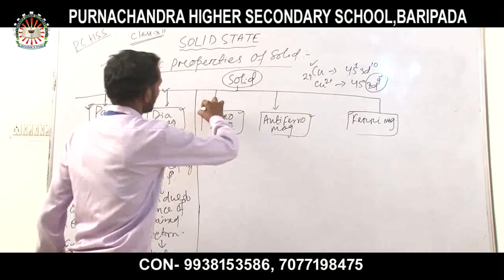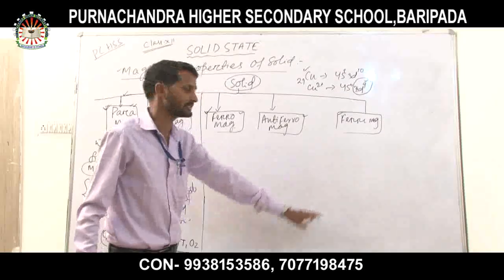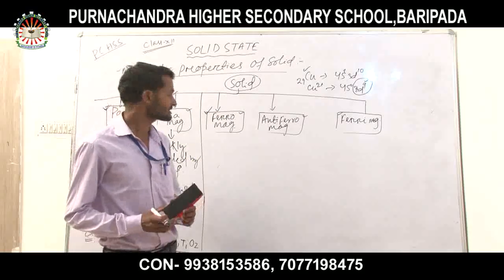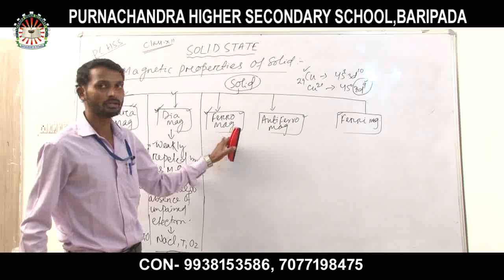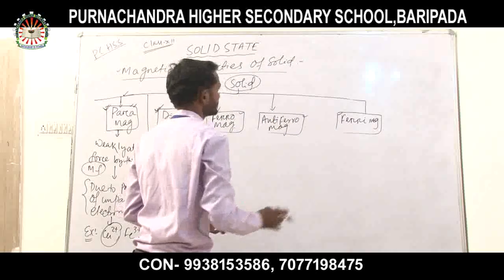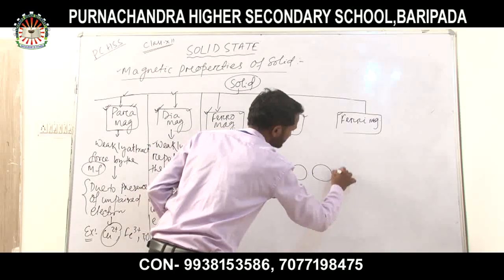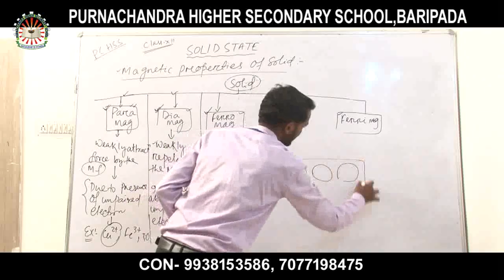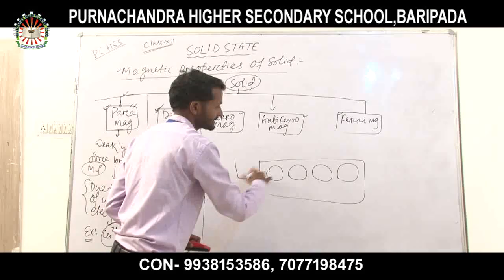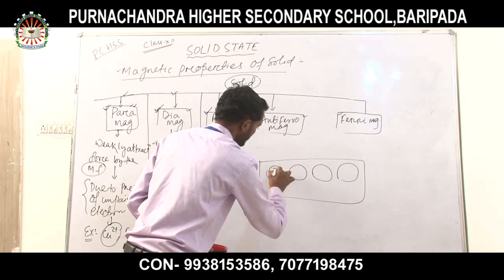Now we are going to discuss the ferromagnetic, antiferromagnetic and ferrimagnetic substances. These three are classified on the basis of their domains, or dipoles. If crystalline solids are arranged in a disciplined manner, and no external force is applied, the atoms are arranged like that.